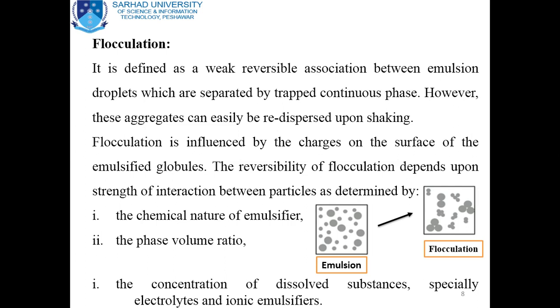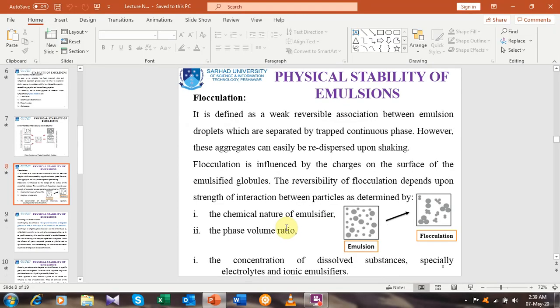The reversibility of flocculation depends upon different factors. The first one is the chemical nature of emulsifier, the second one is the phase volume ratio, and the third one is the concentration of dissolved substances, especially electrolytes and ionic emulsifier.